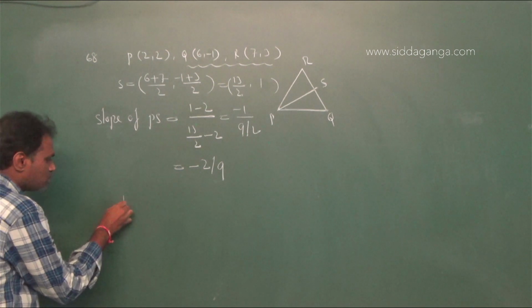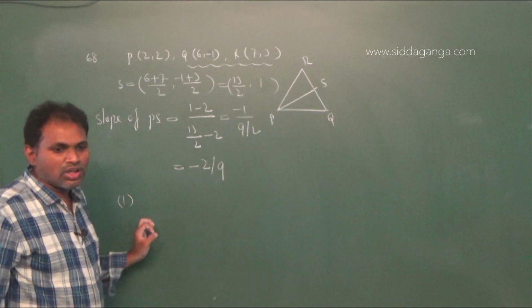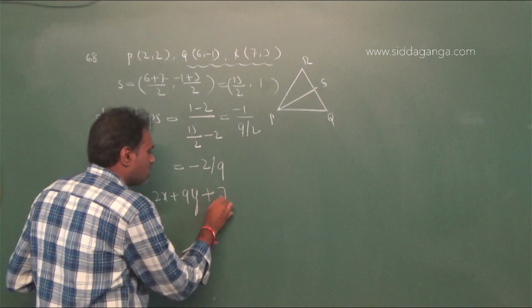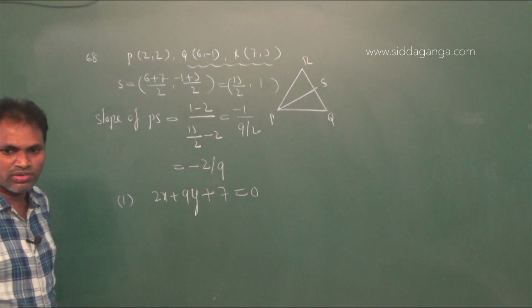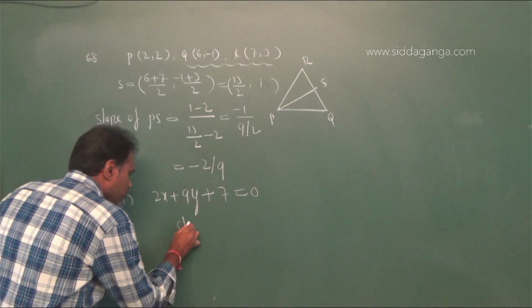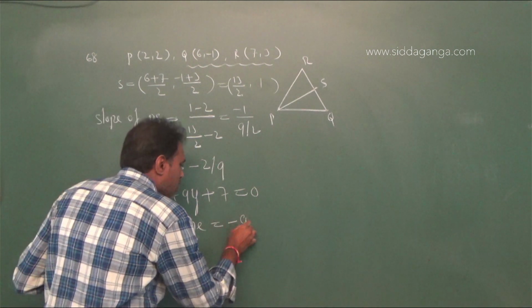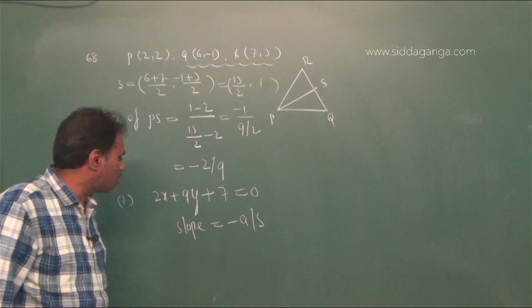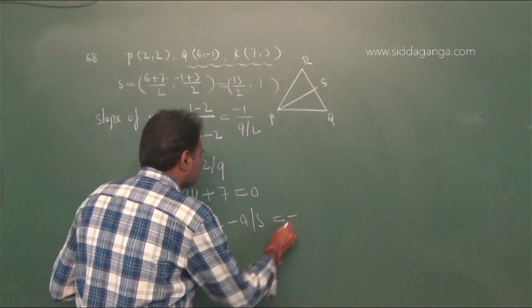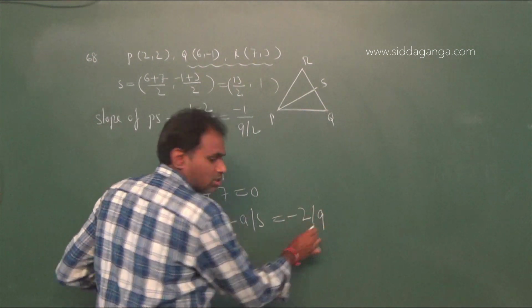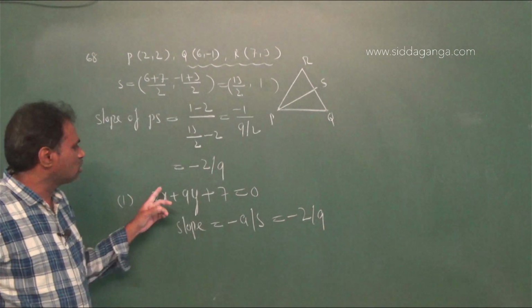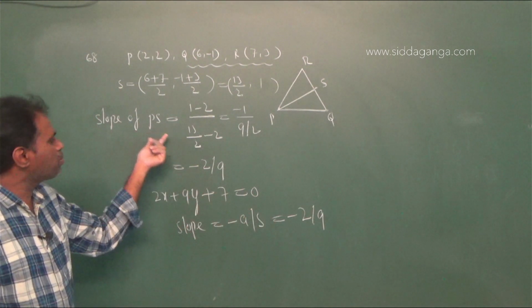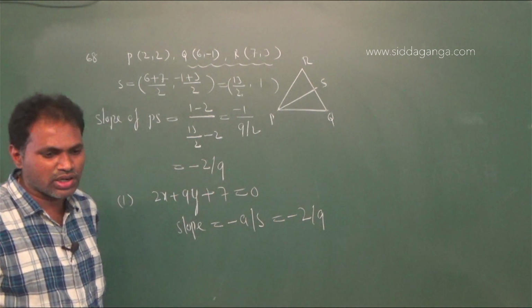Now if we observe the options, the first option is 2x plus 9y plus 7 equals 0. If the line is ax plus by plus c equals 0, then the slope of the line is minus a by b, that is minus 2 by 9. Therefore the slopes of these two lines coincide, and the slope of PS is also minus 2 by 9. Therefore option 1 is right.